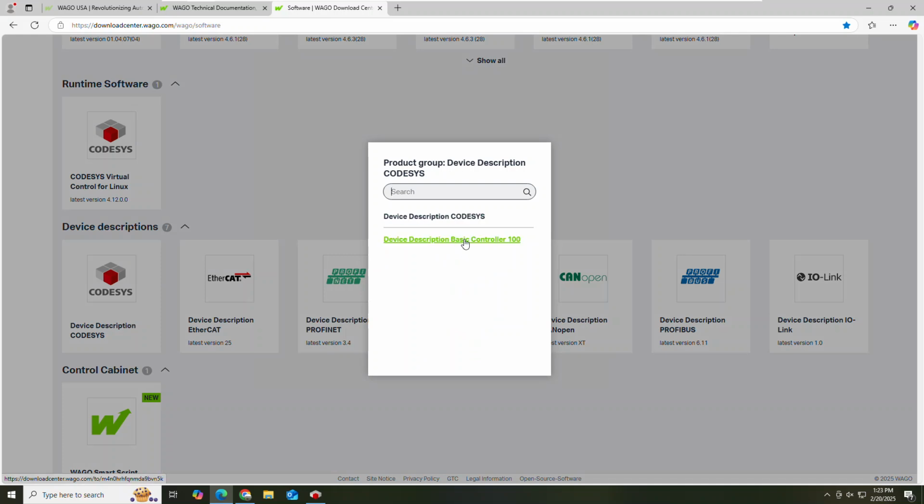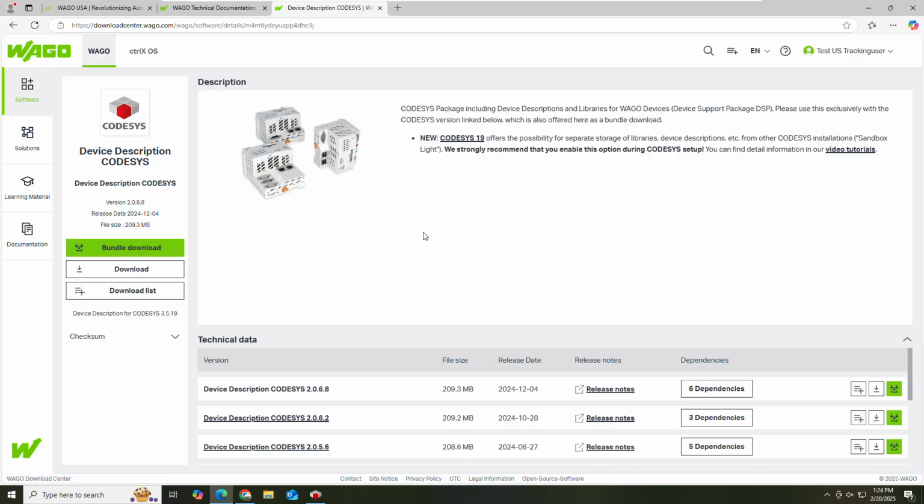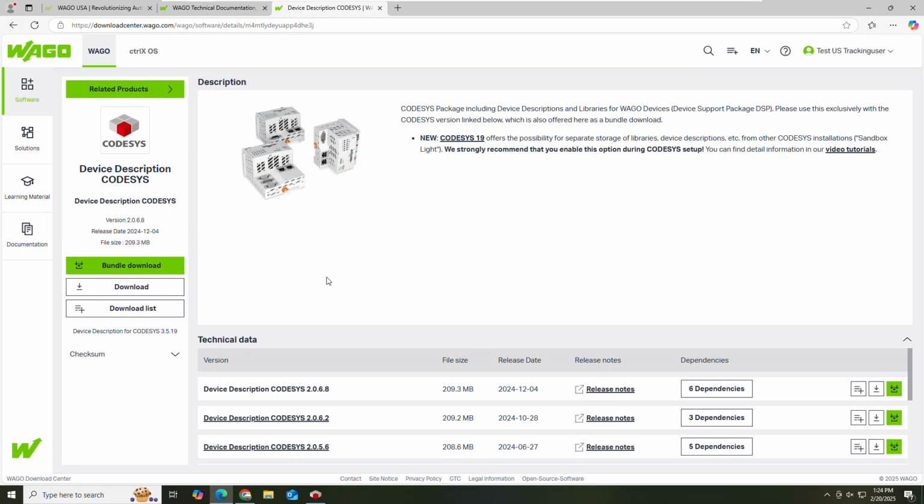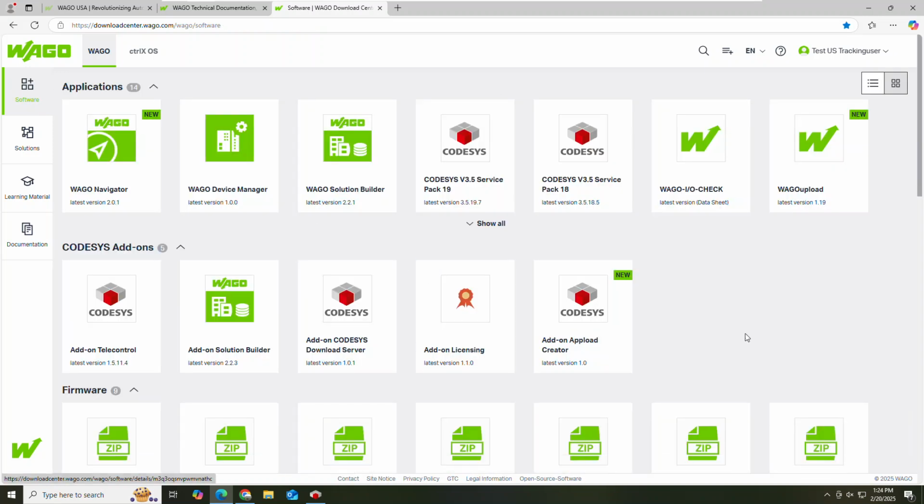One is our basic controller, which is our 750-8000 and 8001. And all the rest of the other controllers, like the compact controller, PFC100, 200, 300, and our touch panels and whatnot, all of that will be in this. So you can come in and download the device description file.